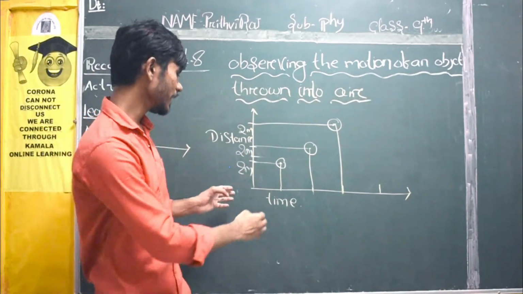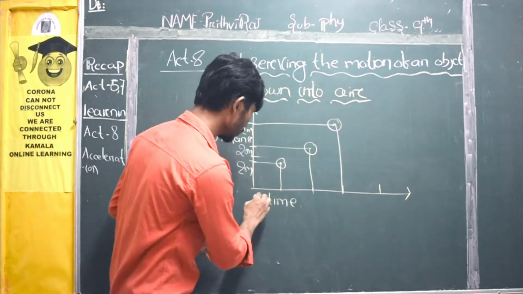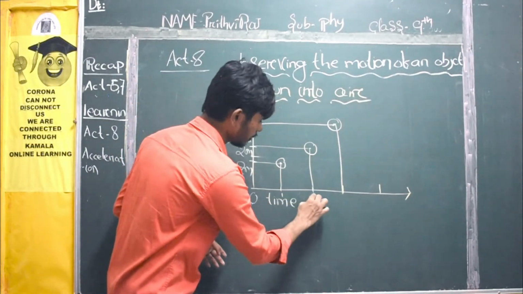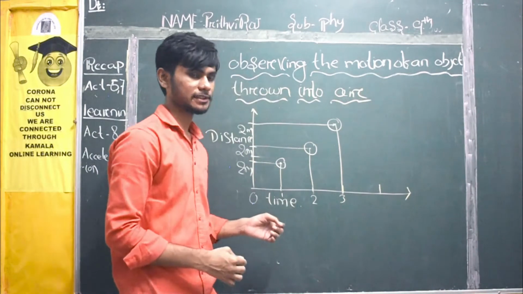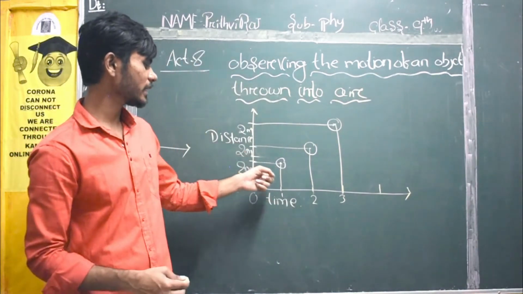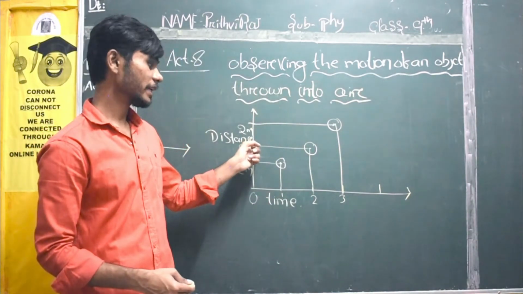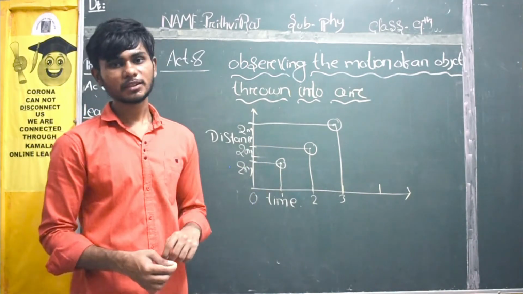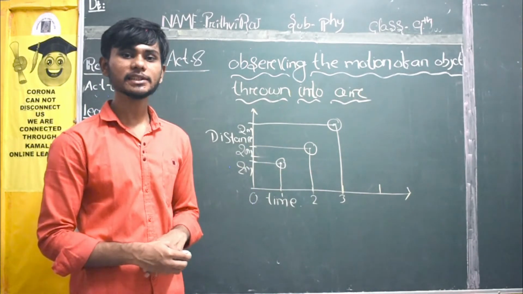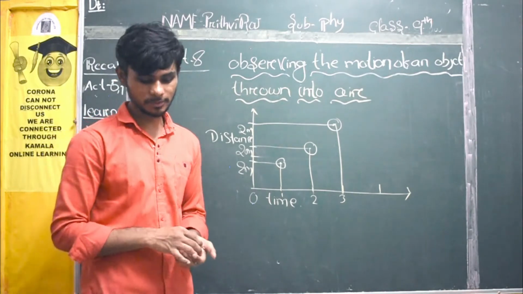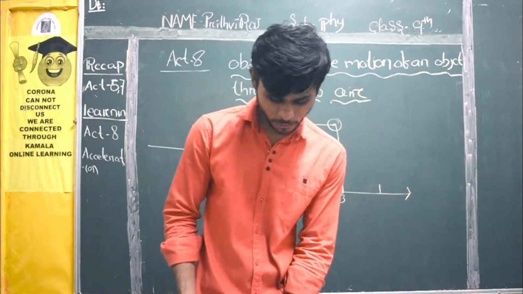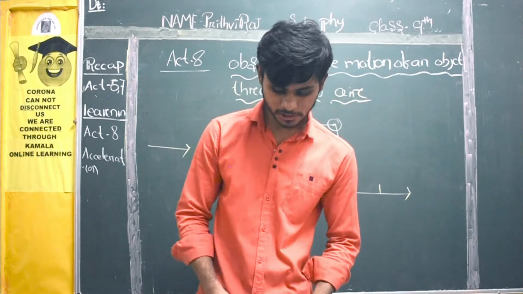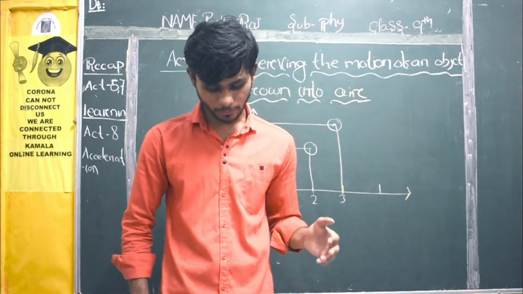So at equal time intervals, suppose 0, 1, 2 and 3 seconds, it covered 2 meters each second. As you can see, the speed is uniform. Then he asked: is the speed of the stone uniform and why?